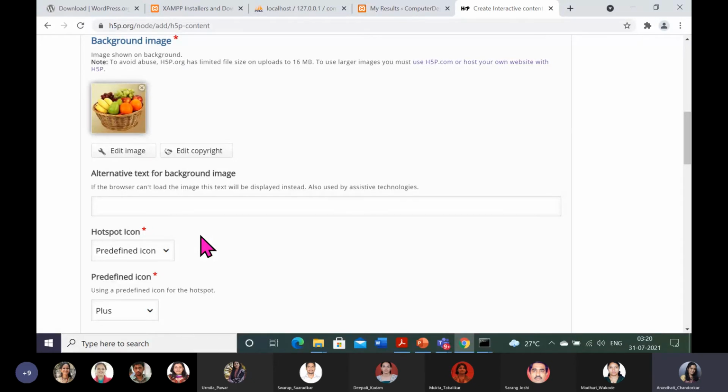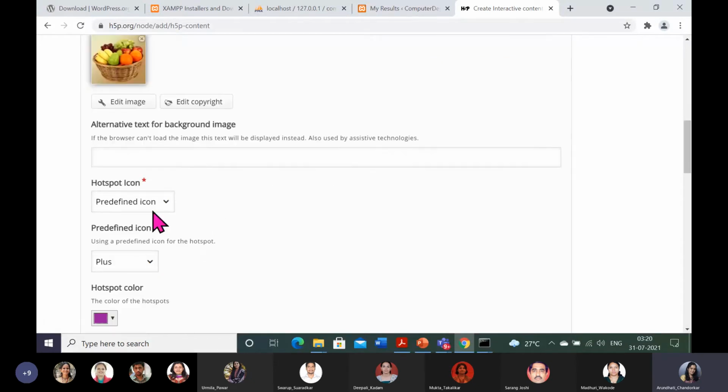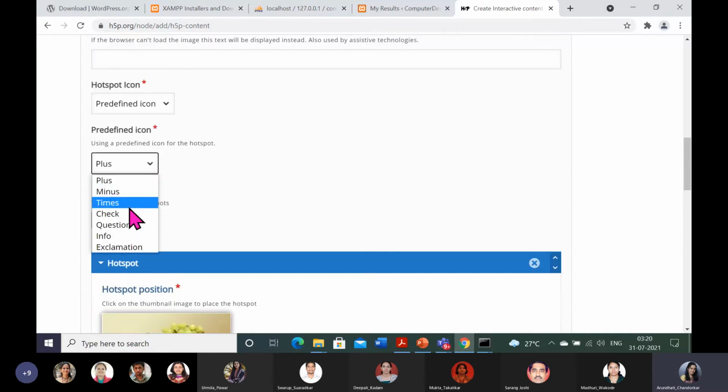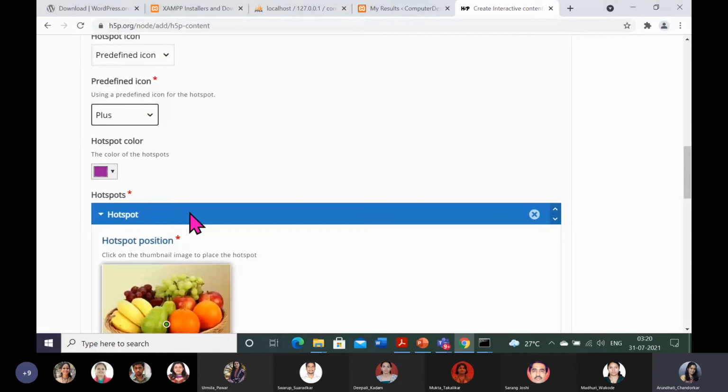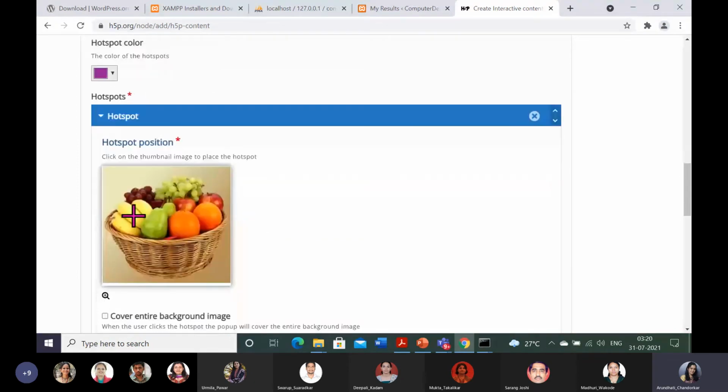Now here, if you see the hotspot icon, the preferred icon, a plus sign. How would you like your image hotspot to look? Plus, minus, times, I am preferring plus. You can also change the color of your hotspot. I am keeping this violet color. Now the image has come. I want to give this hotspot to banana, so I will move it and give this hotspot to banana.